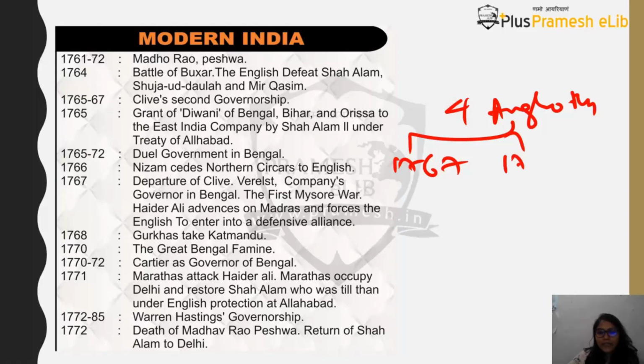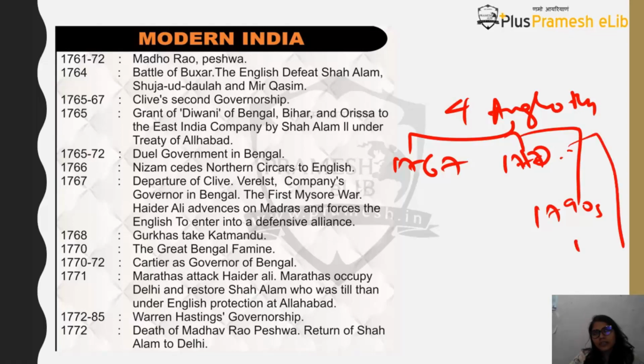1767. Then there will be around 1770, you can say 2 or 3, 1770s. I'll write it. Then there will be another in around 1790s, and then there will be around 1800s. Okay, these are like the rough dates.